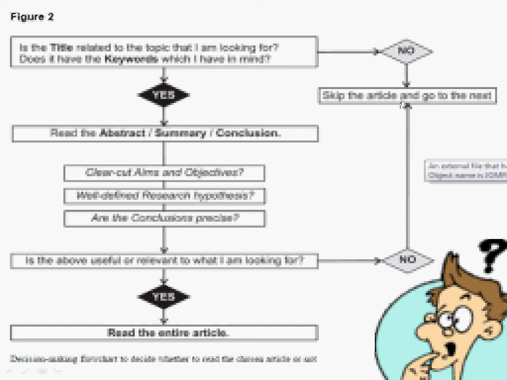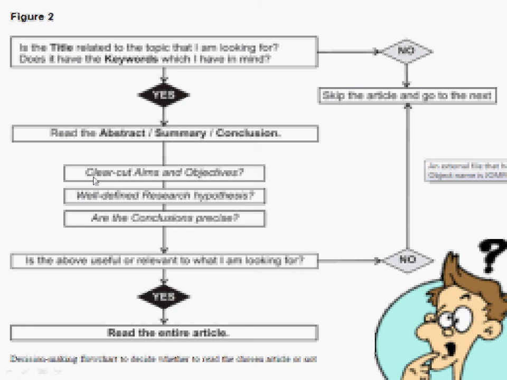But if the title of the paper is related to the topic that was in our mind, or it has keywords which we had in our mind, then we have to read the abstract, summary, and conclusion. That would give us some idea about aims and objectives, the research hypothesis, and conclusions. Then we will need to ask three questions: were the aims and objectives clear cut?